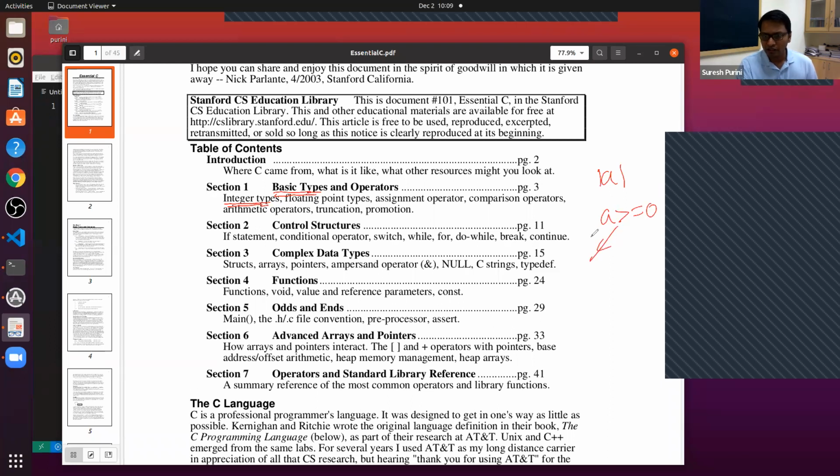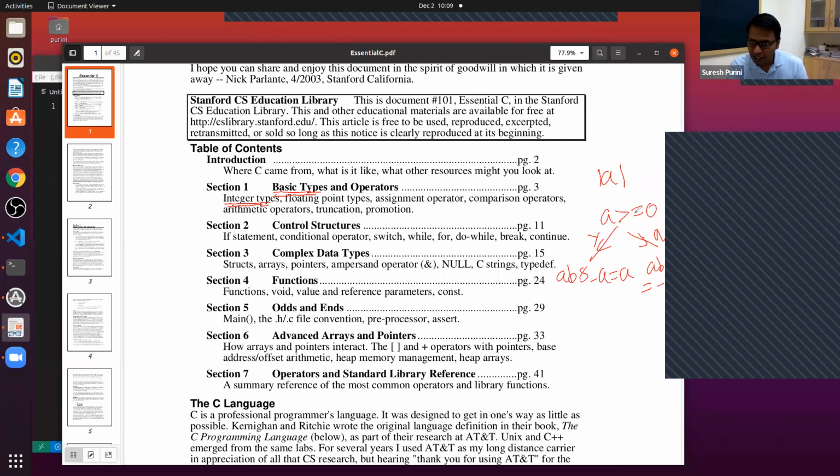There are two answers, yes or no. If A is greater than or equal to 0, we said ABS_A is equal to A, and otherwise ABS_A is equal to minus A. This is what we did, and we expressed this logic. This is the algorithmic thinking.